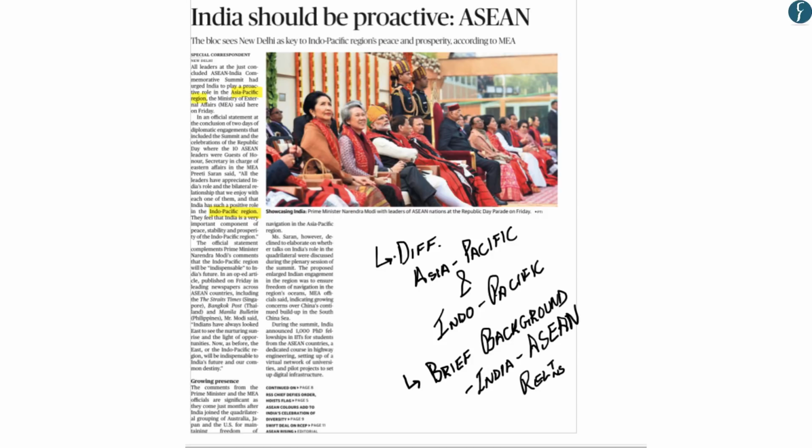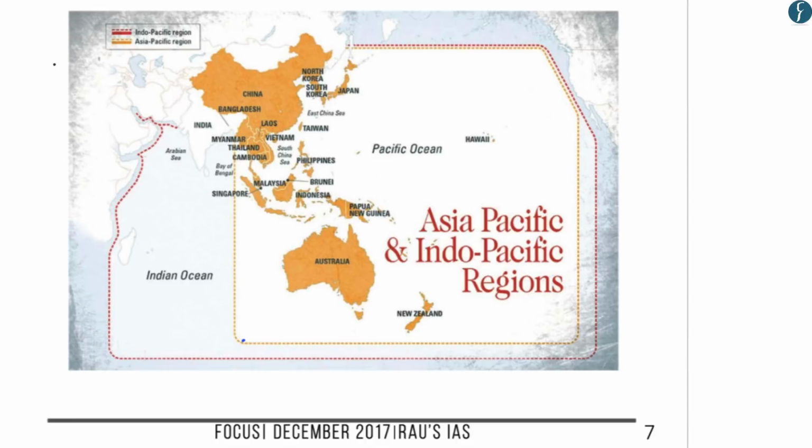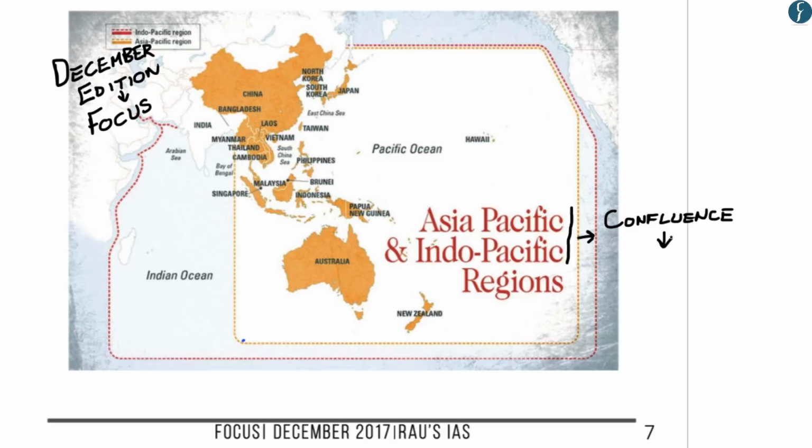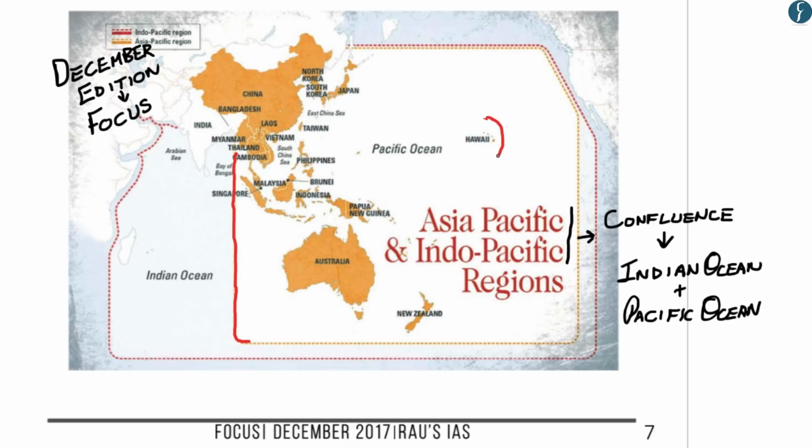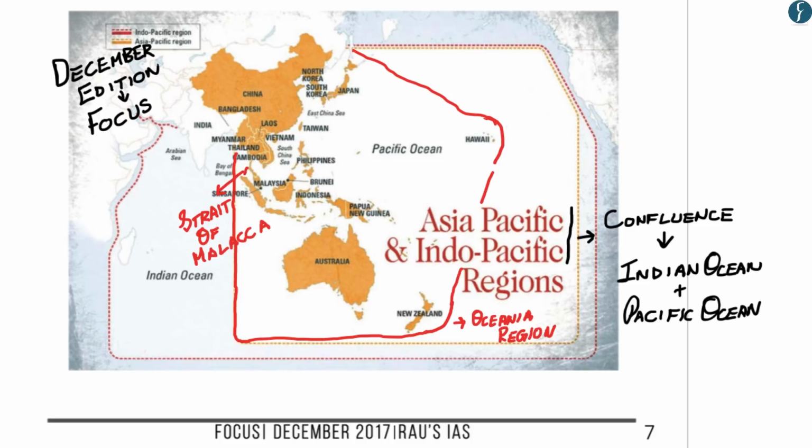Let us first understand the difference between Asia-Pacific and Indo-Pacific. We have taken this image from the December edition of the Focus magazine. Both these terms basically mean the confluence of the Indian Ocean and the Pacific Ocean. In geopolitical terms, if you look at this image, the saffron line goes till the Hawaii Islands in the Pacific Ocean and the country of New Zealand in the region of Oceania, and to the Straits of Malacca. This region, from the Strait of Malacca to the Oceania region to the islands of Hawaii up till the point of Japan, comprises in geopolitical terms the Indo-Pacific region.